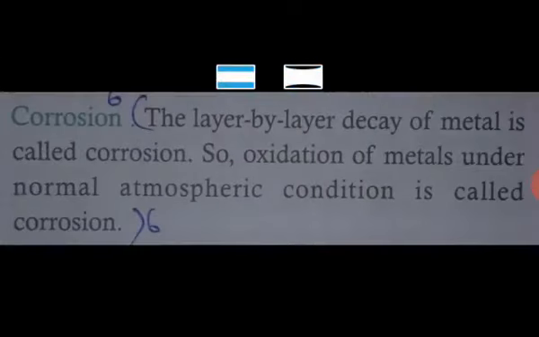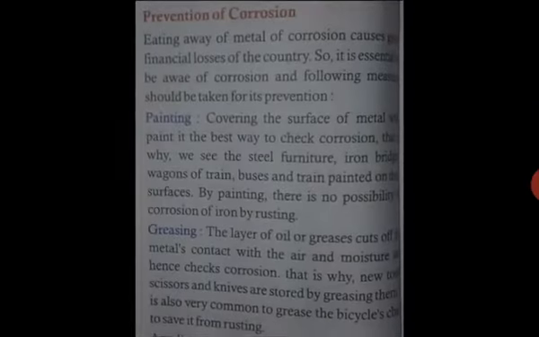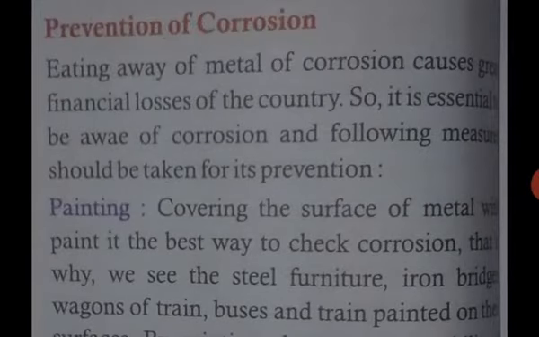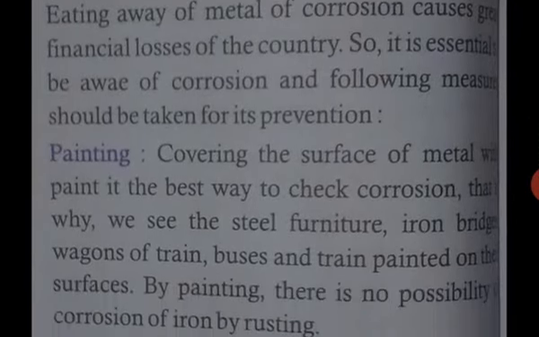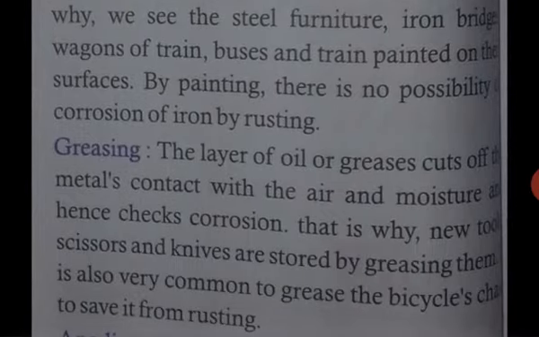Answer number 6. What is corrosion? The layer by layer decay of metals is called corrosion. So oxidation of metals under normal atmospheric condition is called corrosion. And the prevention of corrosion is painting, greasing, etc. Okay.